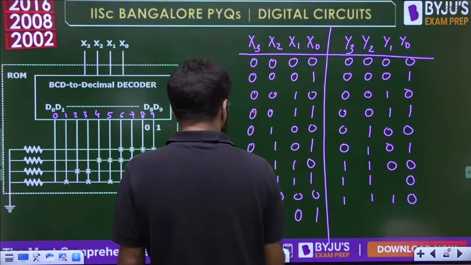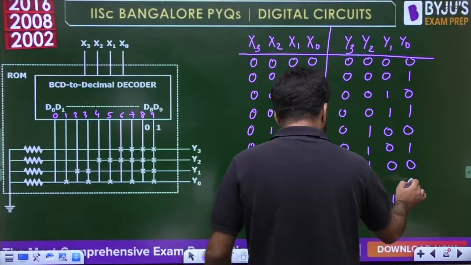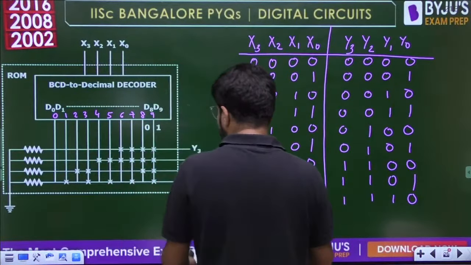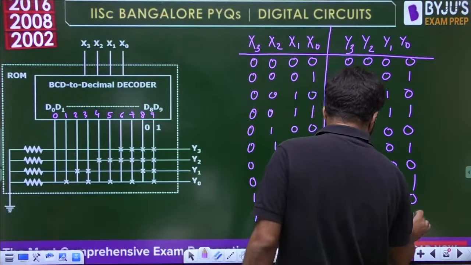What was the previous one? D7. D7 was 1, 1, 0, 1. Okay, something went wrong here. This was 0, 1. Okay. Now next, last one, 1, 0, 0, 1, D9. D9 is connected to all, so that should be 1, 1, 1, 1.